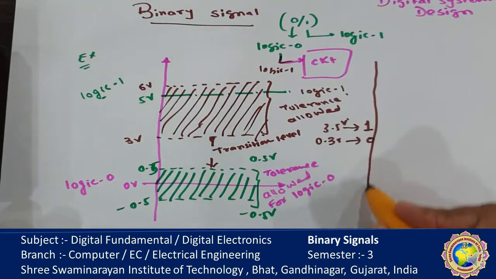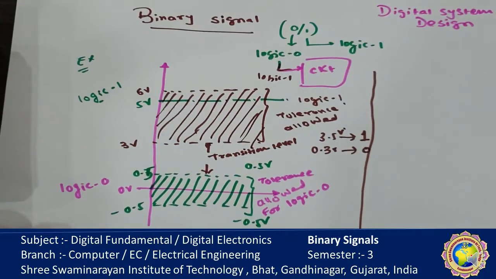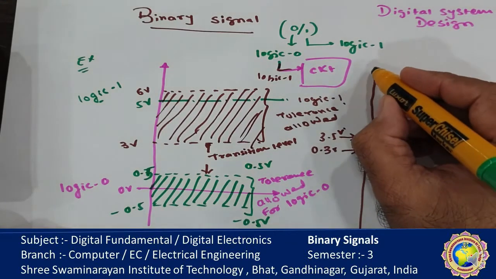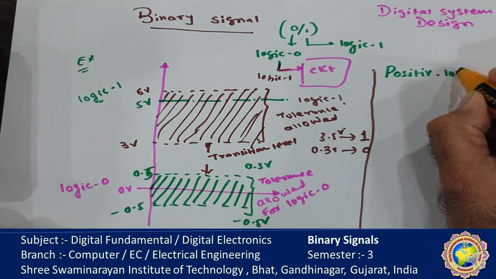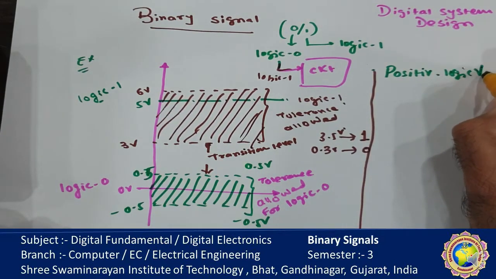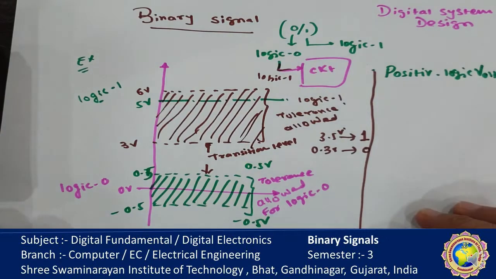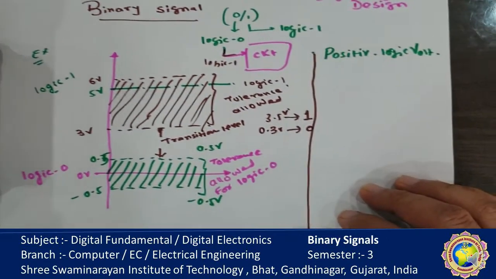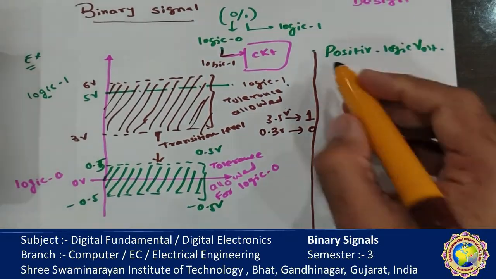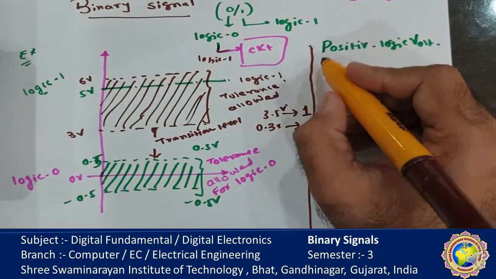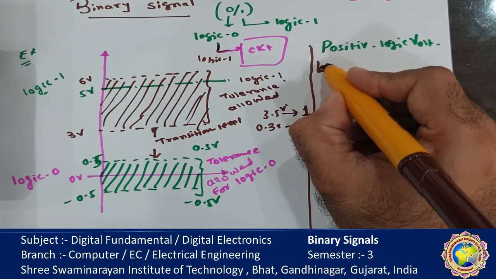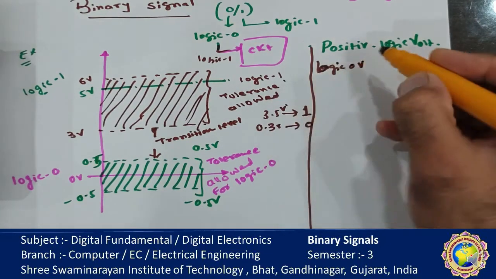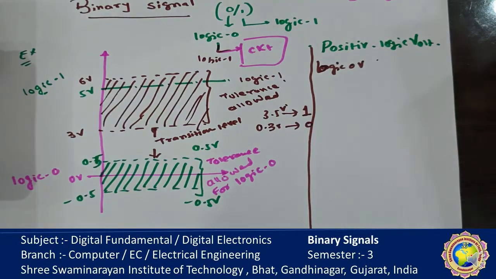Again, remember that there are two different types of logic in digital circuits according to the voltage level. Positive logic: here the logic 0 volt is always less than the logic 1 volt.